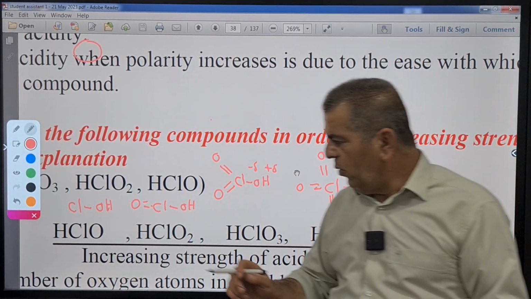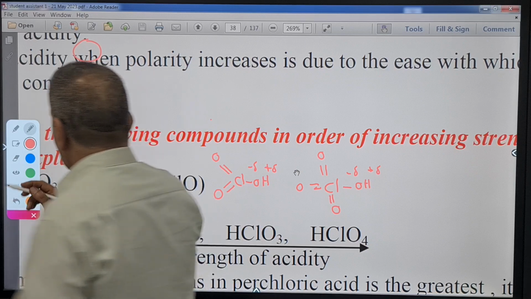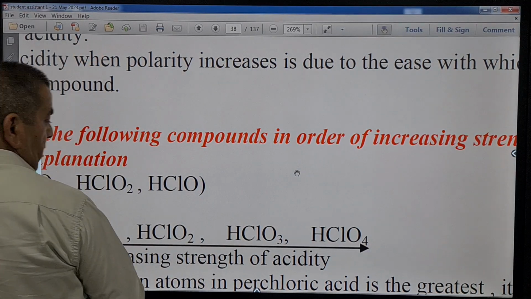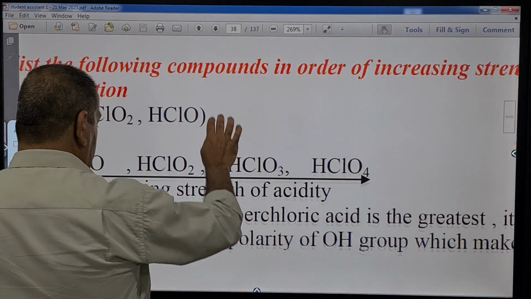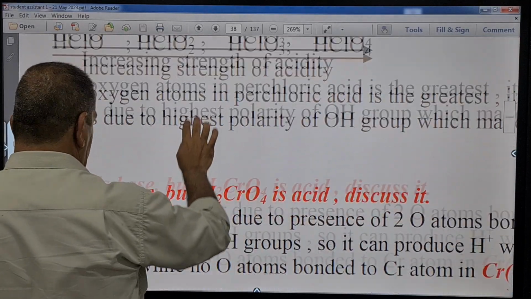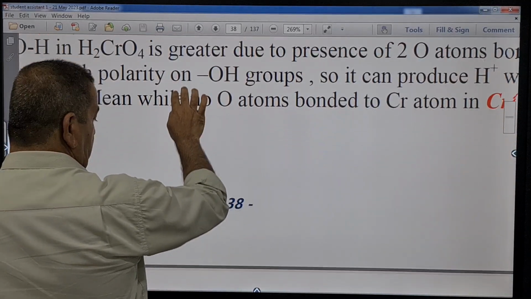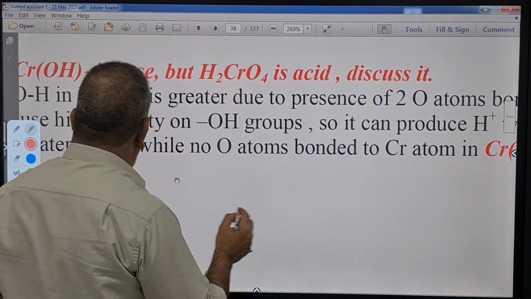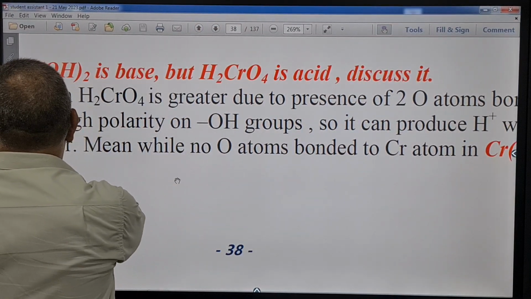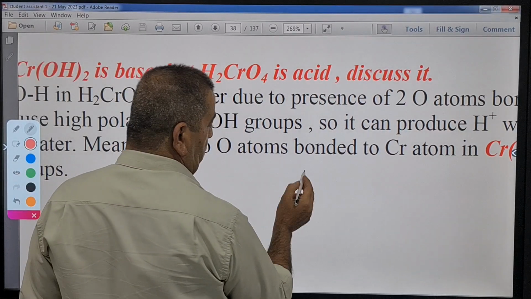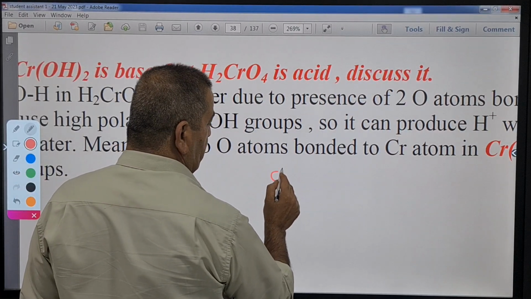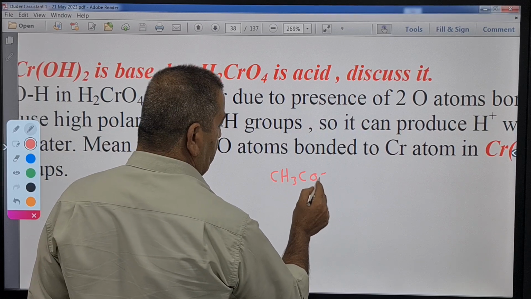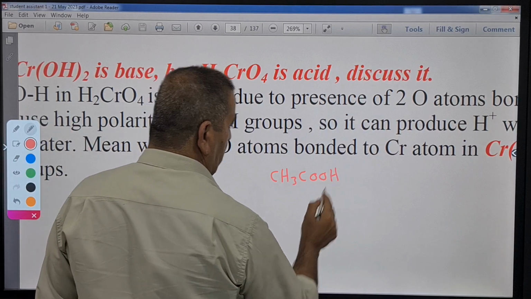Also, we have an example mentioned in your book, and let's see it. Let's write the example here. We have two compounds mentioned, the first one is acetic acid, CH3COOH.